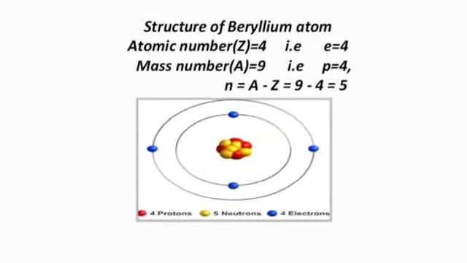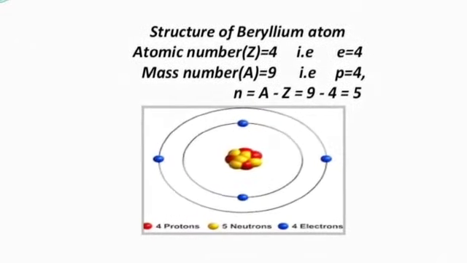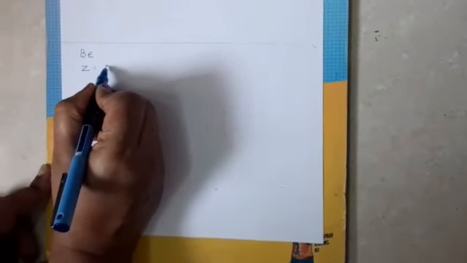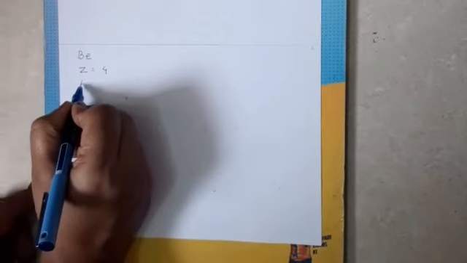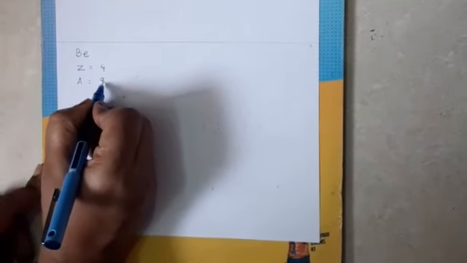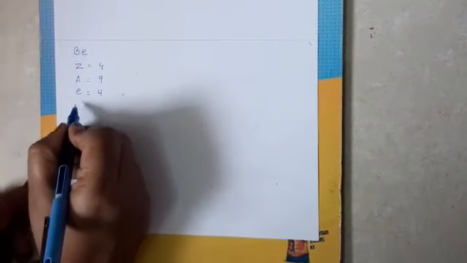Now students, shall we try the fourth one for beryllium atom? We now draw the structure of beryllium atom. The symbol of beryllium is Be. Atomic number is equal to 4. Mass number is equal to 9. Therefore, electron is equal to 4.